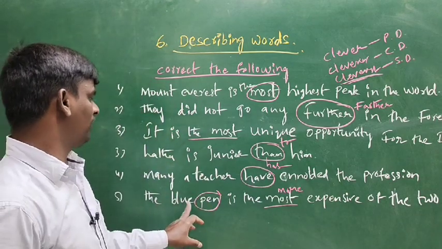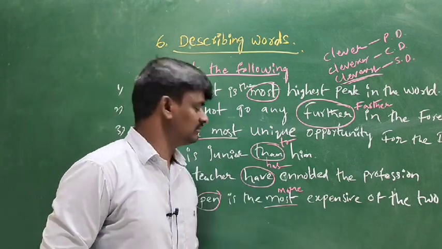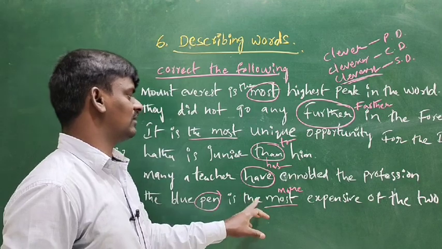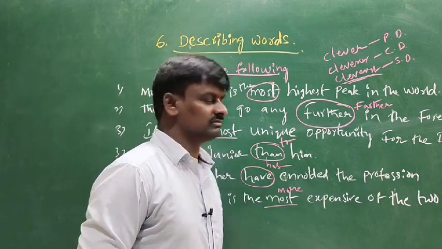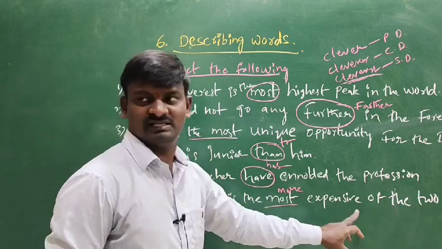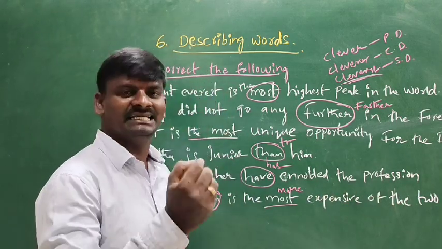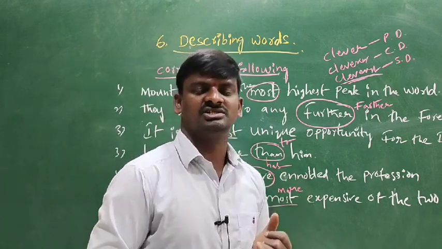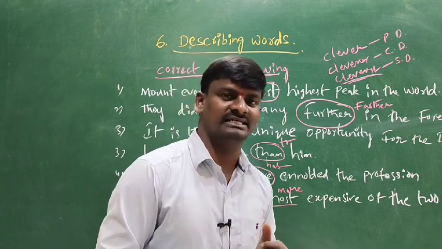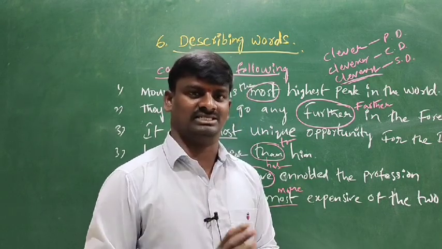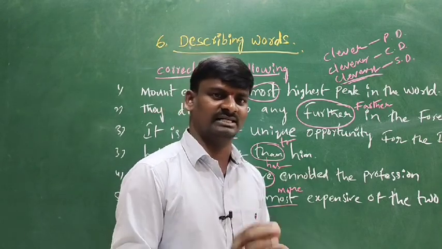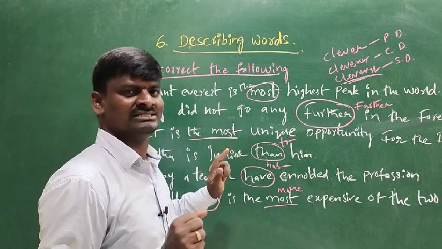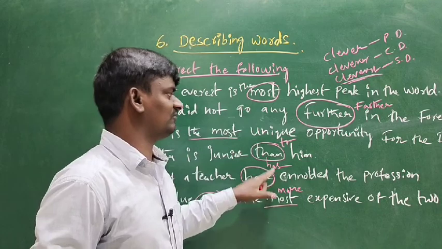Next, the blue pen is the most expensive of the two. Here: the blue pen is the more expensive of the two. Here you can understand the degrees of comparison. There are 3 degrees in English: positive degree, comparative degree and superlative degree. Tall, taller, tallest. Wherever you get the opportunity to correct the following about adjectives, you can follow the structure.